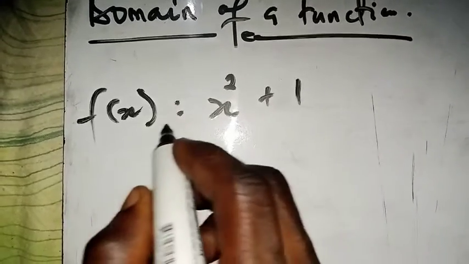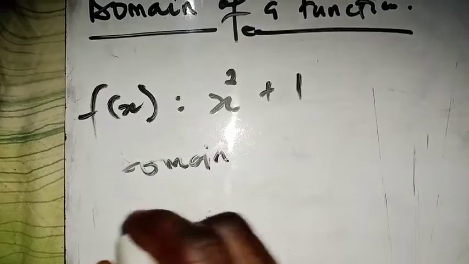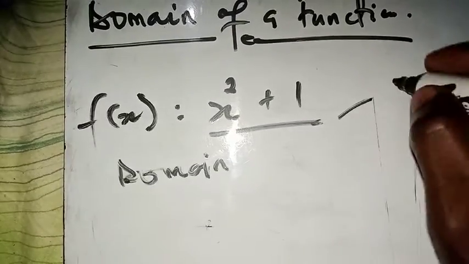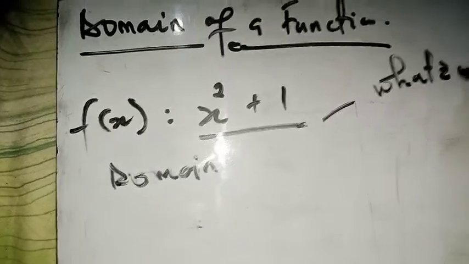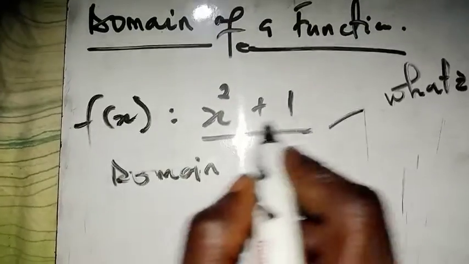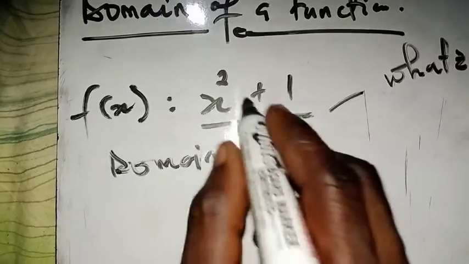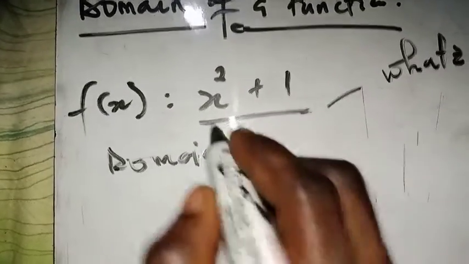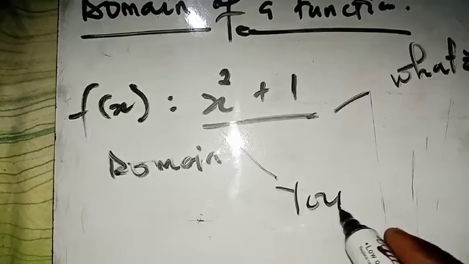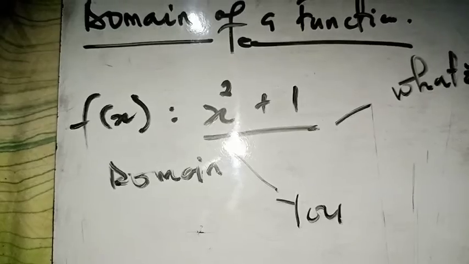Now if this is another polynomial that you can take, and you want to find the domain of this function, this is what we are calling the function. So in our scenario, this thing can be the WhatsApp group. So this is the condition that you have to obey. What is the condition? The condition is that once you want to join this group, you have to be ready to invite another person to join the group. So let's say the x here is you. Whatever you want to join, we are going to replace you by this x and see what we can bring at the end of the day.